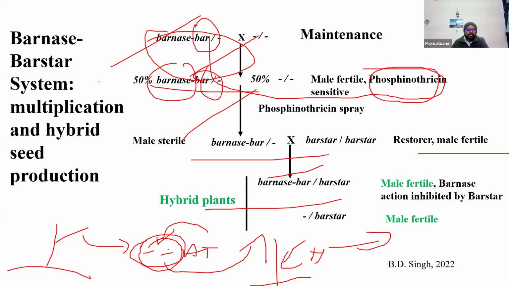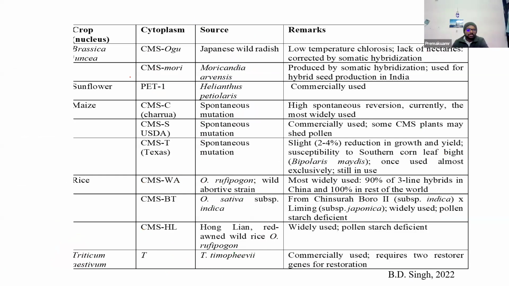Then there are several systems. This is again very important. Many times there will be 2 to 3 questions from this part: male sterility, reproductive mechanisms, examples. Like in Brassica, there is CMS Ogura cytoplasm, from the Japanese wild radish, and it is mostly used. Several hybrids are produced using CMS Ogura cytoplasm because it is non-transgenic. Varieties developed by this male sterility are normal conventional hybrids.